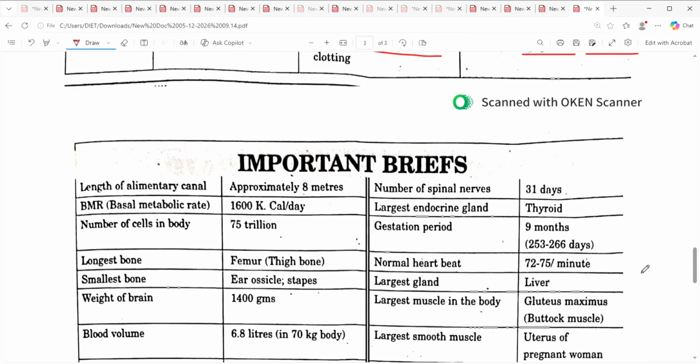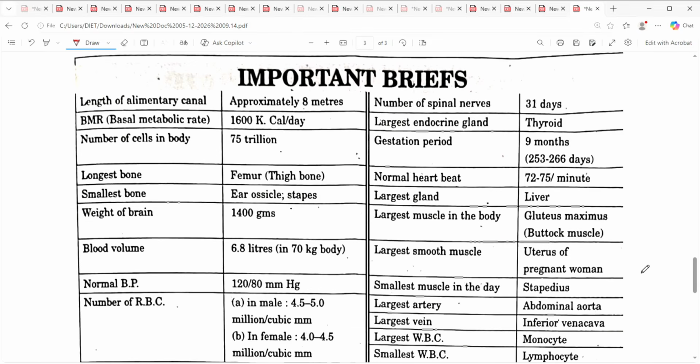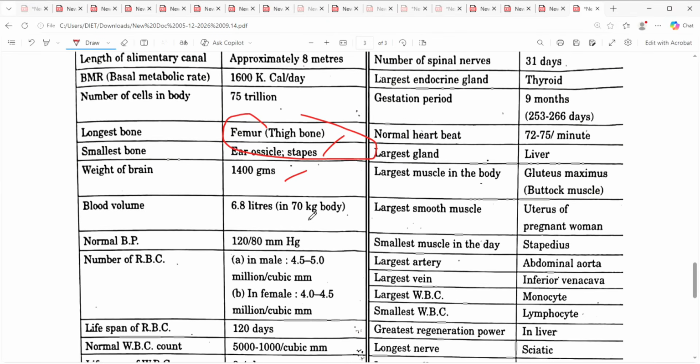Length of alimentary canal is approximately 8 meters, right. Basic metabolic rate, BMR, should be 1600 calories. Number of cells in a body are 75 trillion. Longest bone, thigh bone. Smallest bone, ear ossicle stapes. Weight of the brain, 1400 grams. Blood volume, 6.8 liters in a 70 kg body. Normal BP should be 120 by 80.